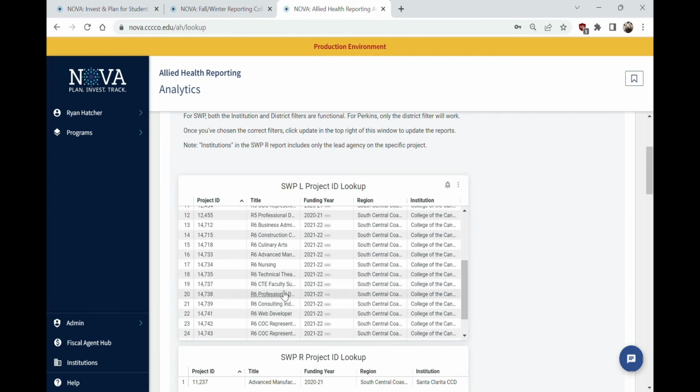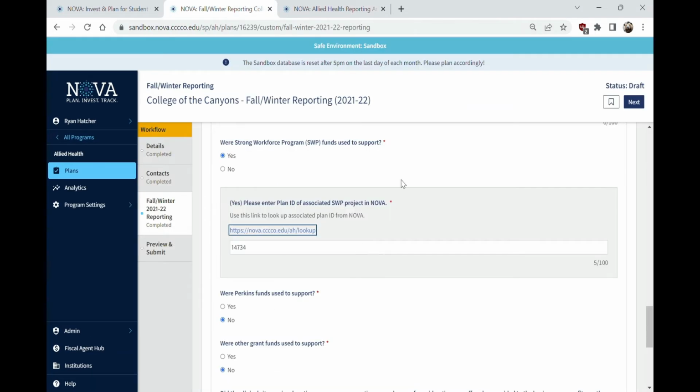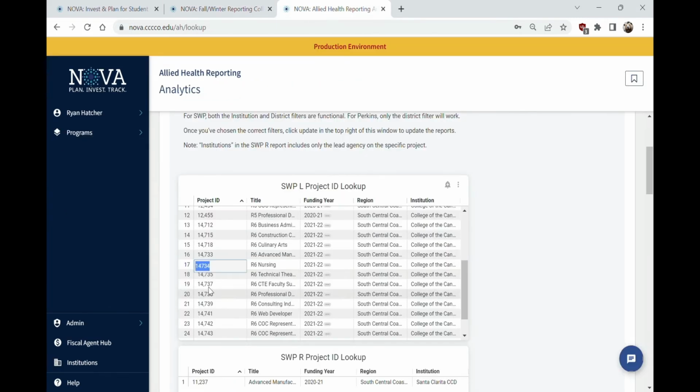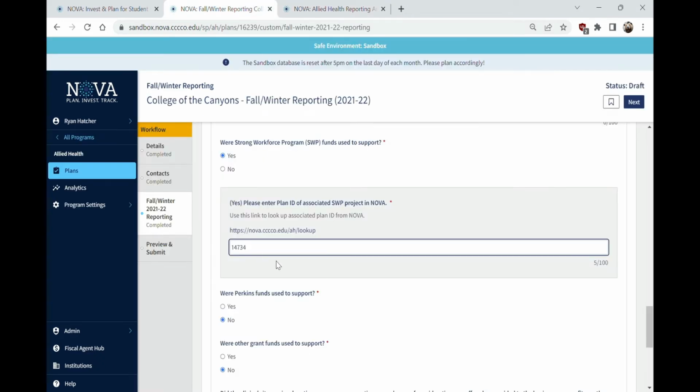And the one that we assumed, or it's probably not true, but let's assume that this nursing one provided some sort of clinical placement funding or support for the associated program here, and that's why I put in this number. You'll see that this 5-digit code here, that's how we know that this plan is associated with this program, and we're just required to link those things together.